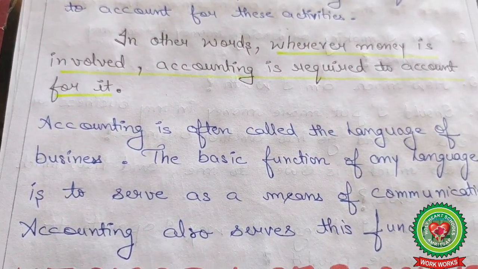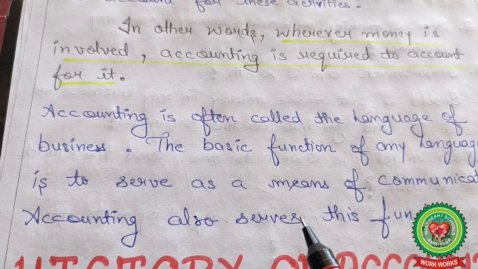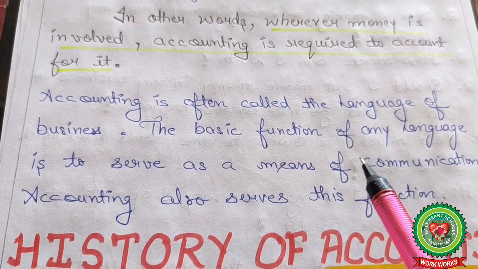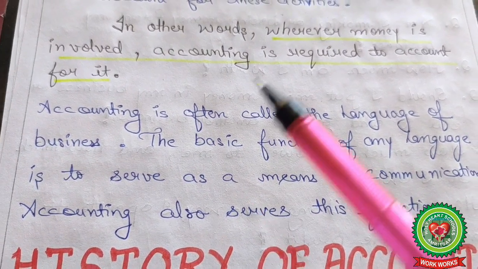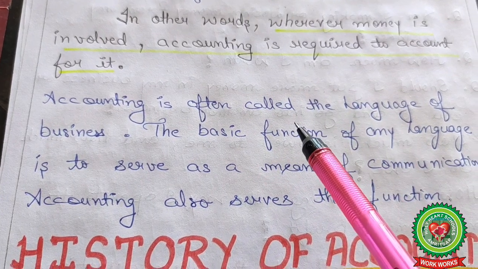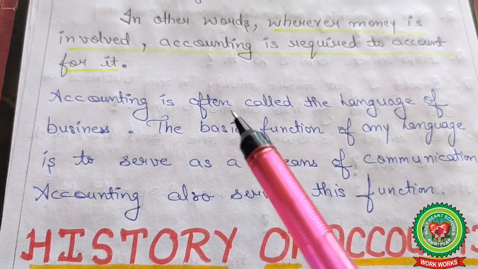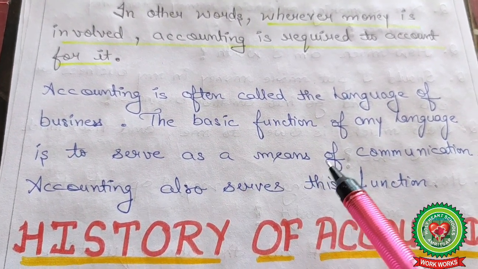If money is provided to you, then you are responsible. You give the full account, the full answer, to your owner about where you use the money. Are you using the money in a proper way, or is there wastage?